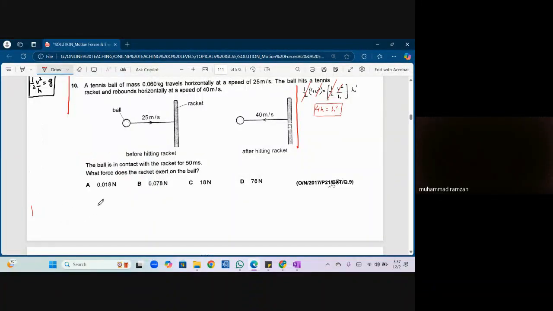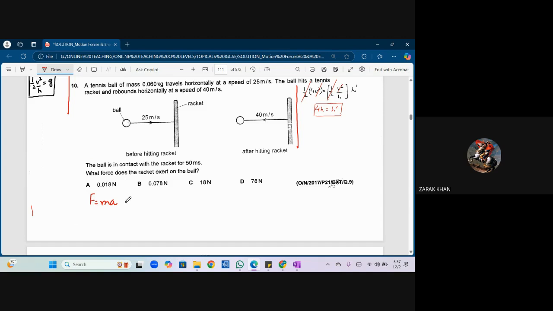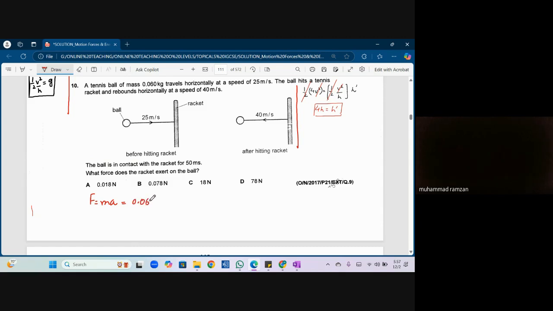Okay, any other formula can I use? F equals ma. Impulse can also be used, but that would give F times t, and then finding the force would be difficult, and impulse is not given in the question. So what is the mass? It is 0.060 kg. What is the acceleration? It is v minus u divided by t, 0.060. What is the final velocity? It is taken as -40, then minus for the formula, and then 25. What is the denominator?